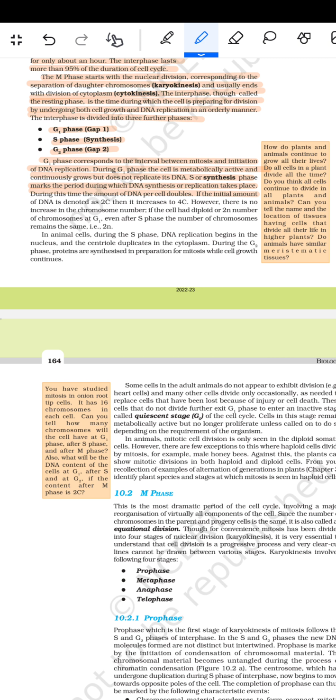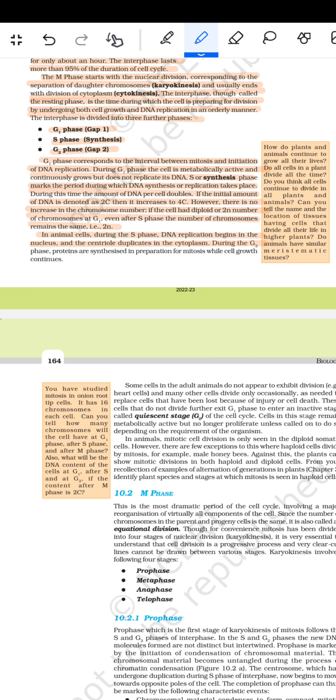If the initial amount of the DNA is denoted as 2C, then it increases to 4C. However, there is no increase in the chromosome number. If the cell had diploid or 2n number of chromosomes at G1, even after S phase the number of chromosomes remains the same, that means 2n. In animal cells, during the S phase, DNA replication begins in the nucleus and the centriole duplicates in the cytoplasm.